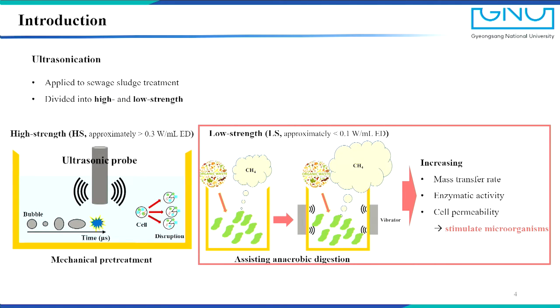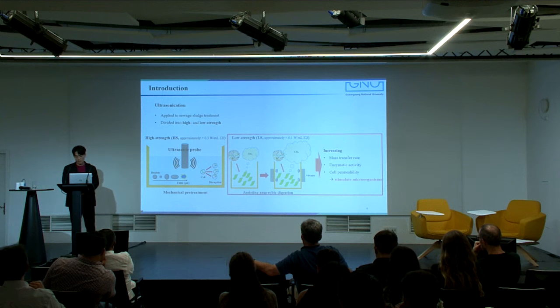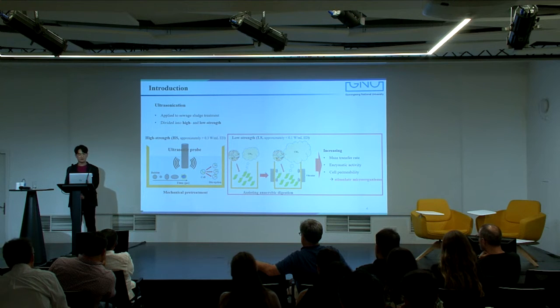When applying low-strength ultrasonication during digestion, methane production is enhanced by increasing the mass transfer rate of organic matter and increasing enzymatic activity and cell permeability, thereby stimulating microorganisms. So in this study, to enhance the MEC-AD performance, intermittent low-strength ultrasonication was applied during digestion.